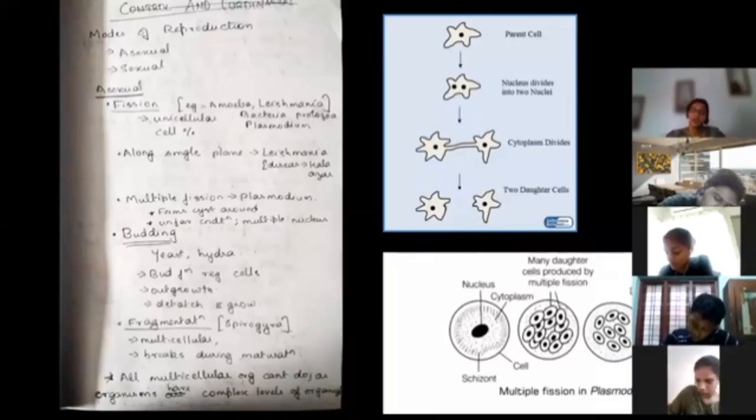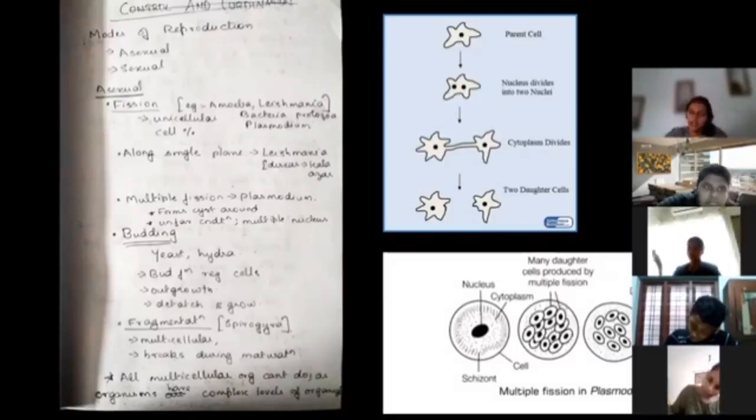I just want you to write the names. So what are they? Fission is there. Budding is there. Fragmentation is there. Spore formation is there. Vegetative propagation is there. Did you write regeneration as a main mode of asexual reproduction?